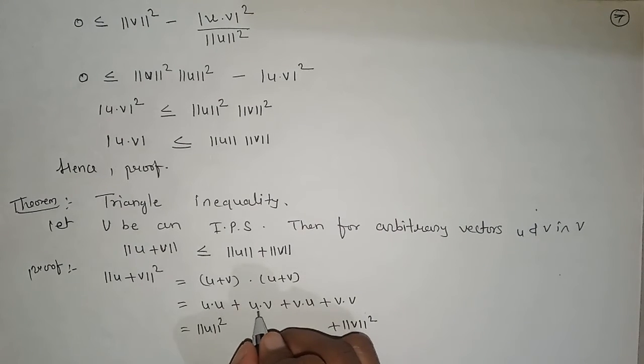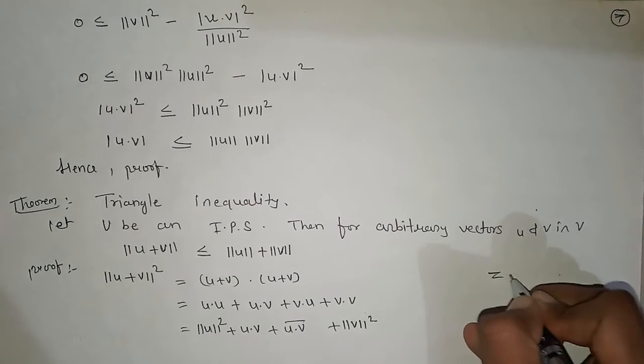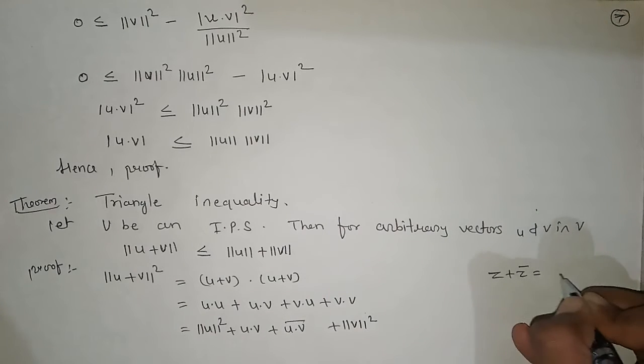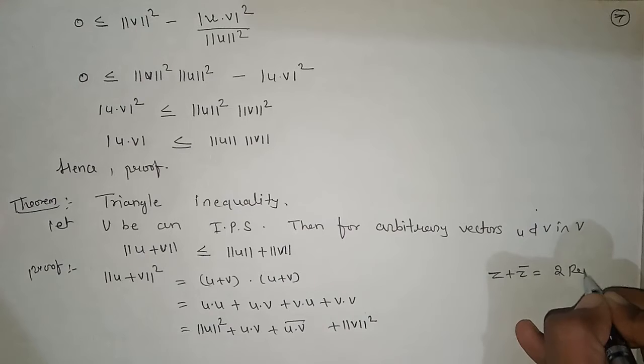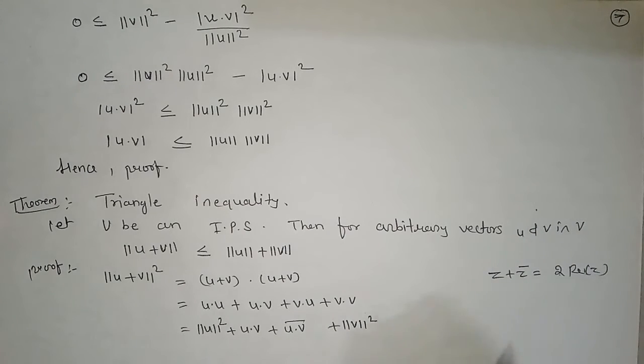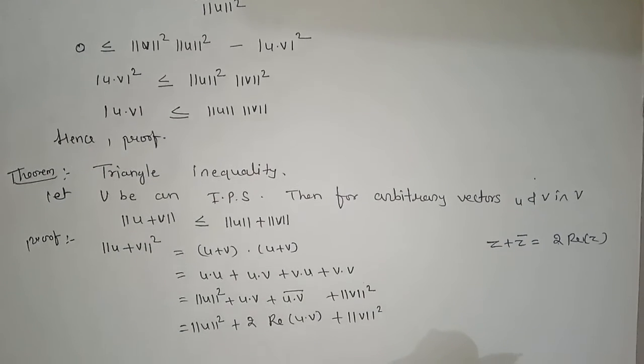See here, u dot v is written as the same and v dot u can be written as the conjugate of u dot v. Now we have z plus z bar is equal to 2 times real part of z. So from this I can write this as norm of u squared plus 2 times real of u dot v plus norm of v squared.